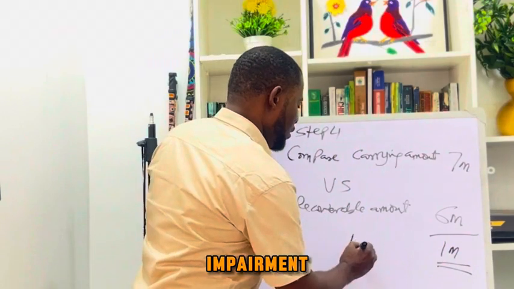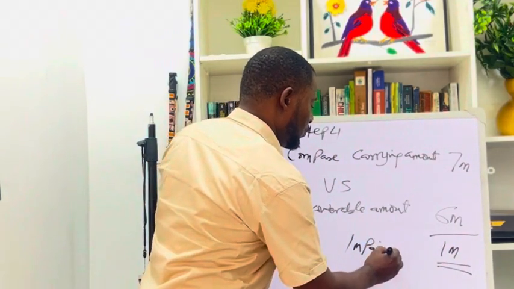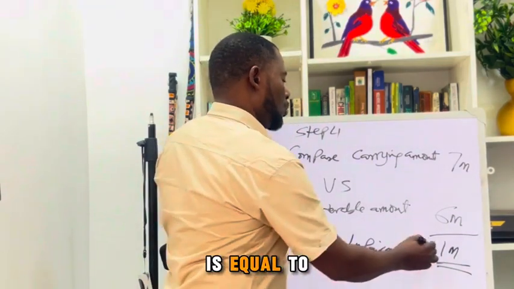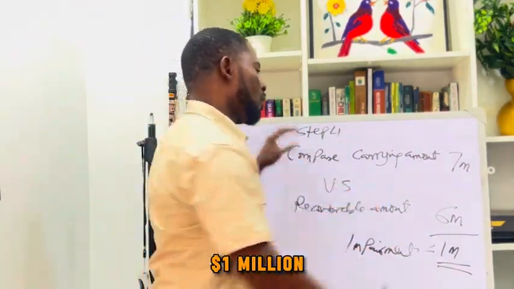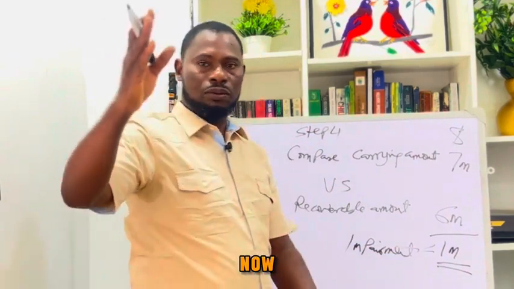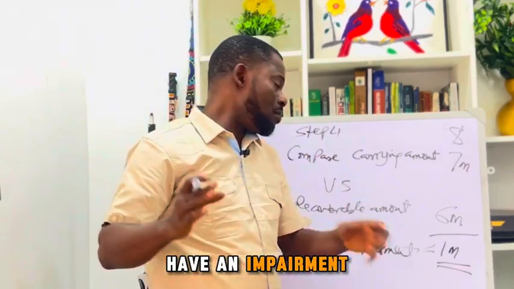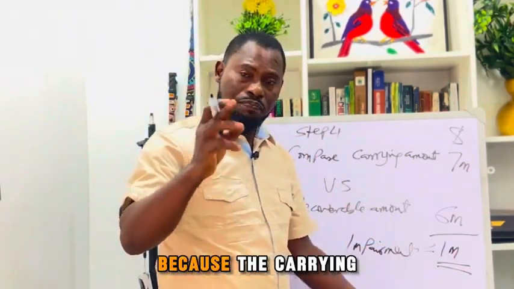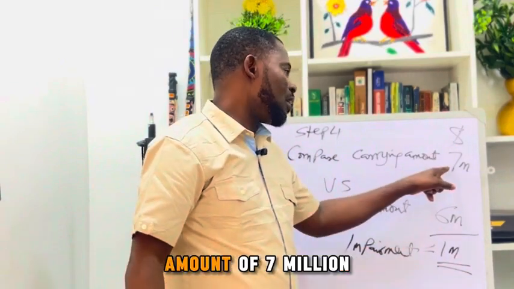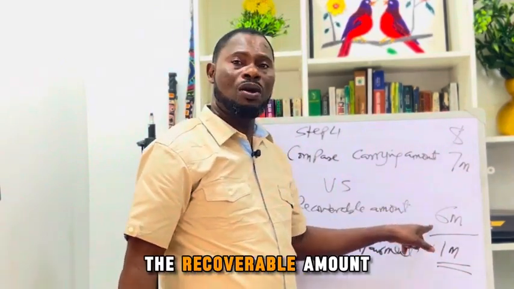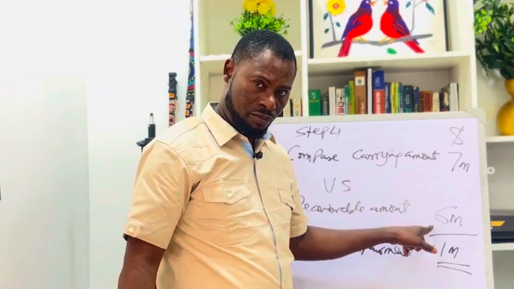So we say impairment is equal to $1 million. Now, we are able to say we have an impairment of $1 million because the carrying amount of 7 million is more than the recoverable amount of 6 million.